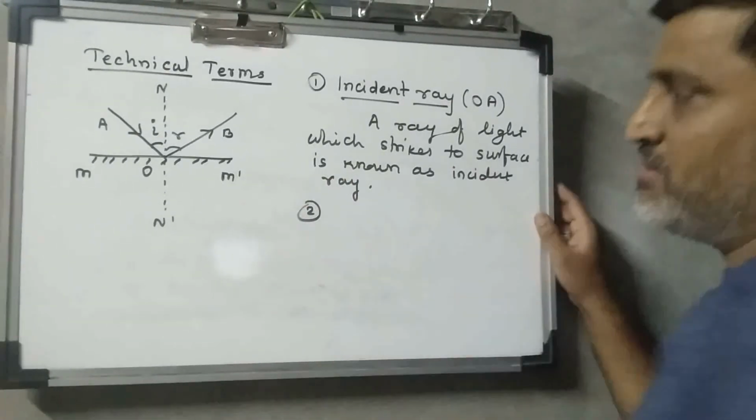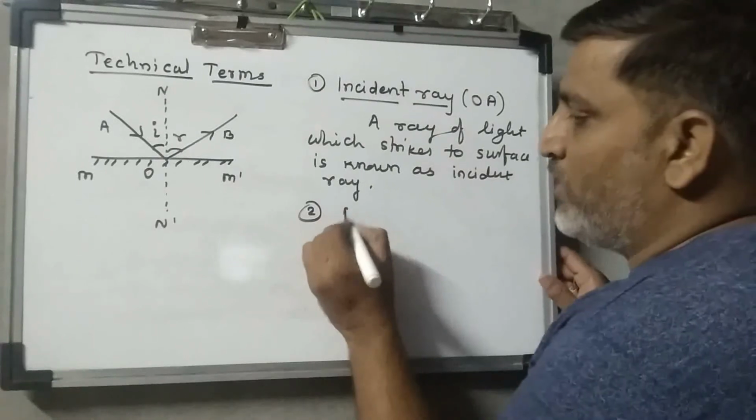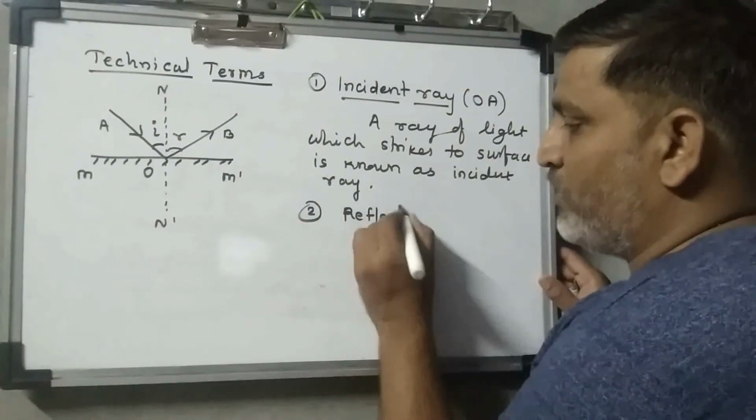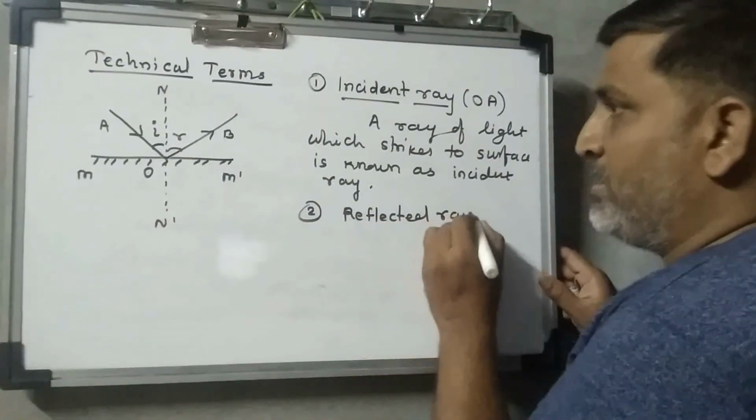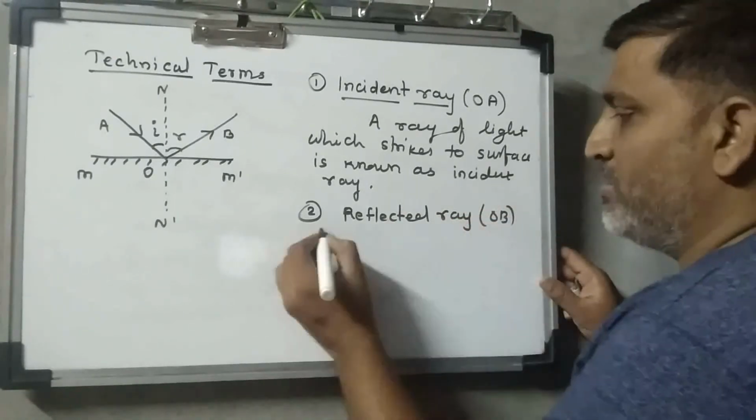Now the second technical term is reflected ray. Here you can see it is OB. What is this?